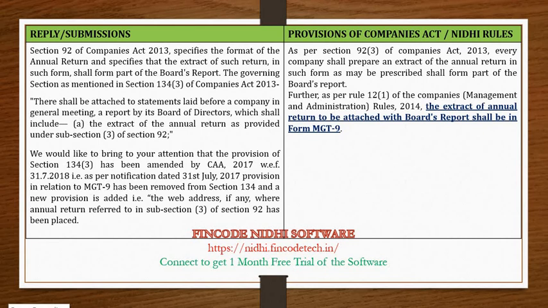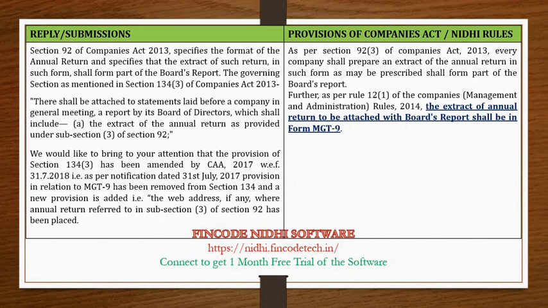In the reply to this observation made by ROC, we need to refer to Section 134 subsection 3 of Companies Act 2013, which is the governing section of Section 92 under which the observation has been pointed out by the ROC.